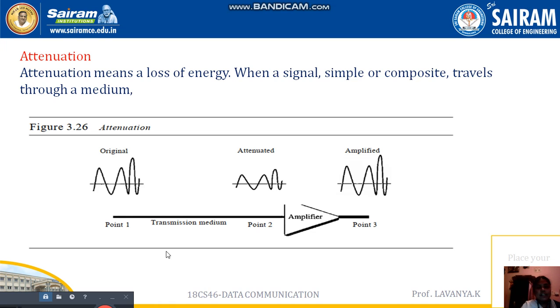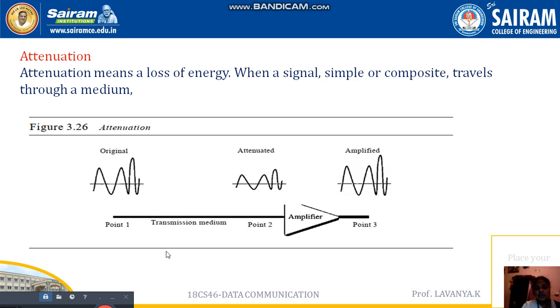Transmission impairment is when the medium does not transfer the exact signal. Whichever signal is transmitted has its own problem or its own error. To overcome that problem, we need to understand the different types of transmission impairments. We will discuss them one by one.